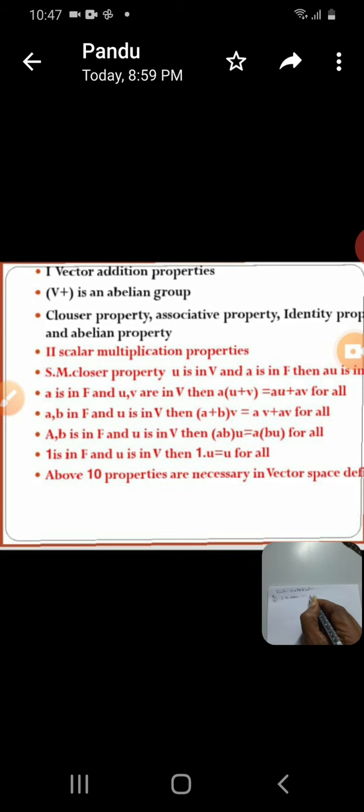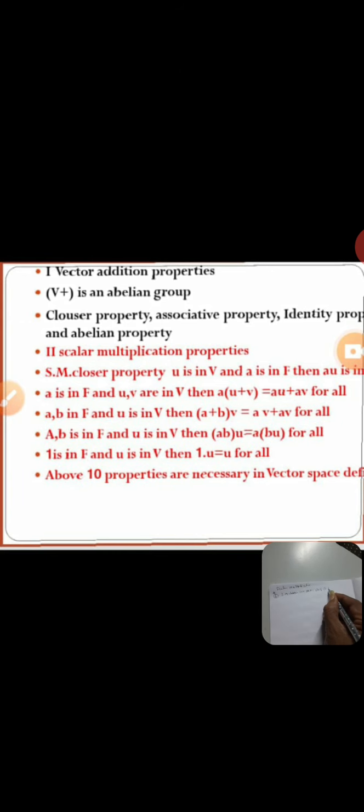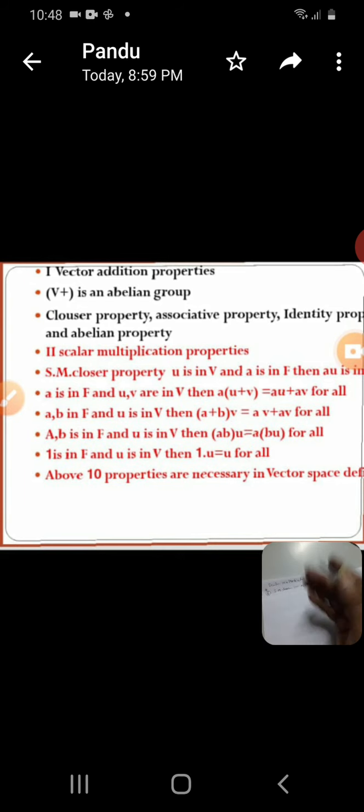Here, a is an element of F and u is an element of V. That implies the scalar a into u is also an element of V, for all a in F and u in V. This is the scalar multiplication closure. You take one element from the field and the other element from the vector set.